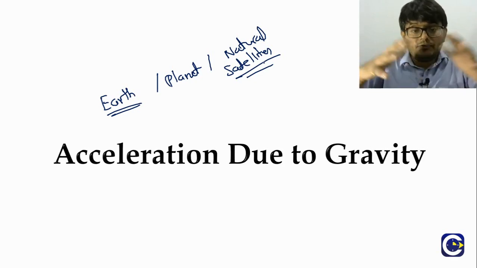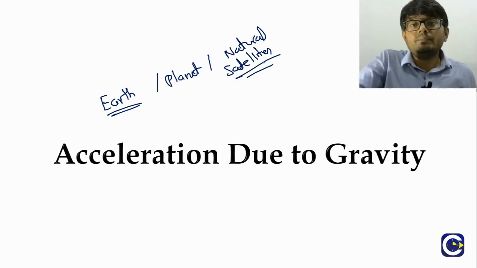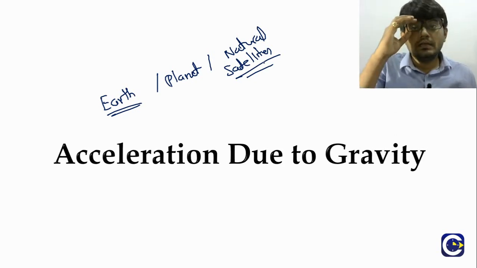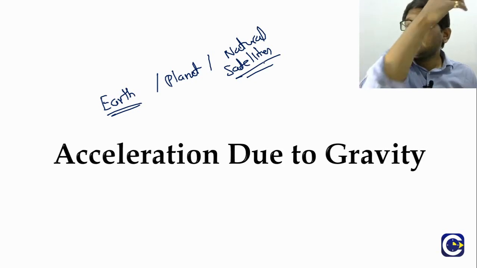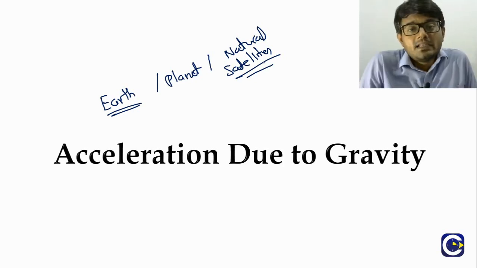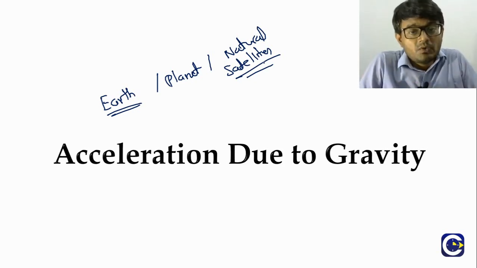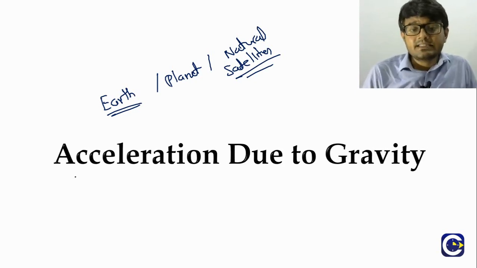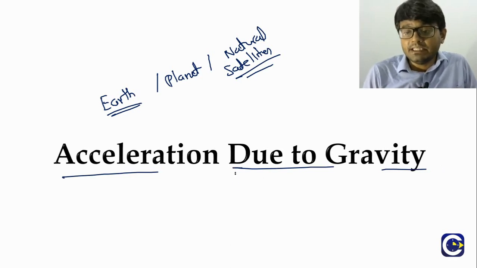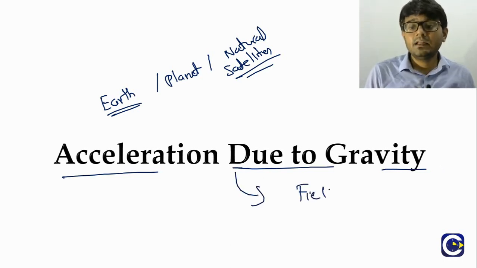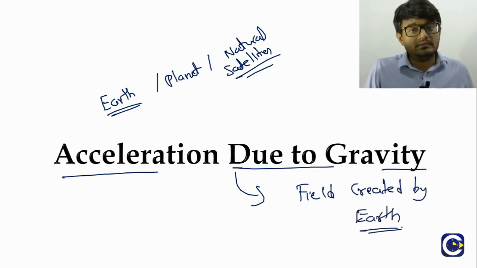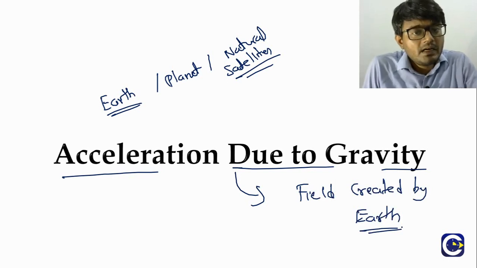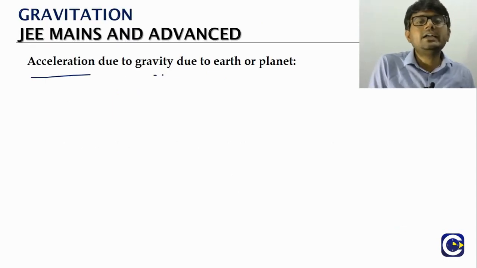If you take the earth to be a sphere and bring a mass near the earth, it will experience acceleration because of the attraction of the earth. That is what we call acceleration due to gravity. And as we already discussed, this is nothing but the field created by the earth.